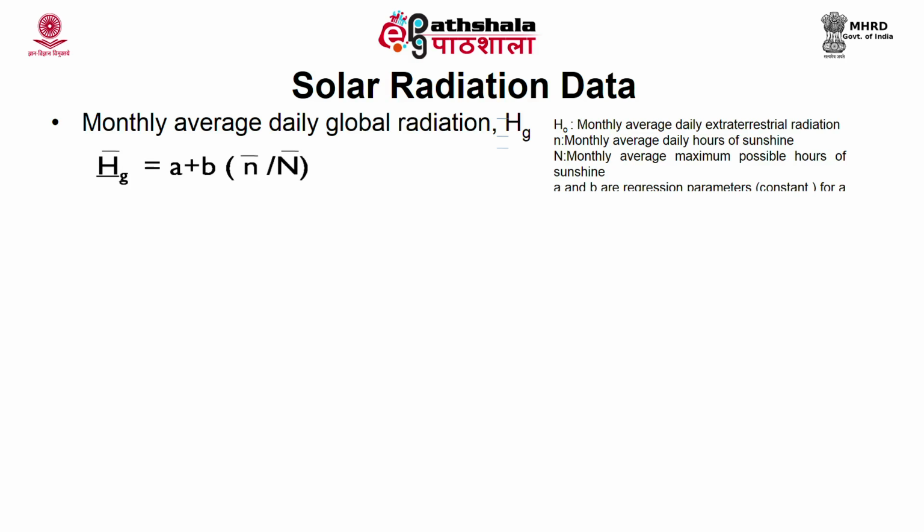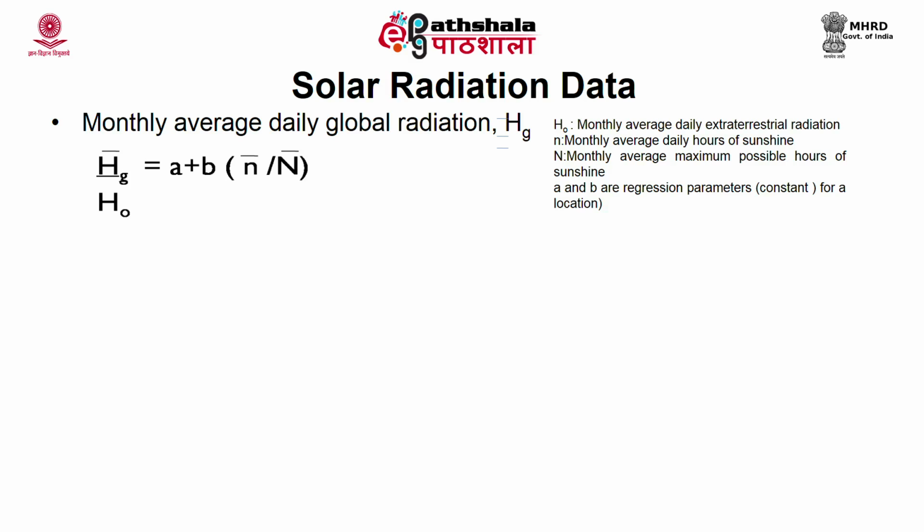So, Hg bar by H0 bar, that is on horizontal surface extraterrestrial radiation, is equal to a plus b multiplied by n bar by capital N bar, where a and b are regression parameters. Normally they are constant for a particular location. So, this is the monthly average daily global radiation on the horizontal surface.